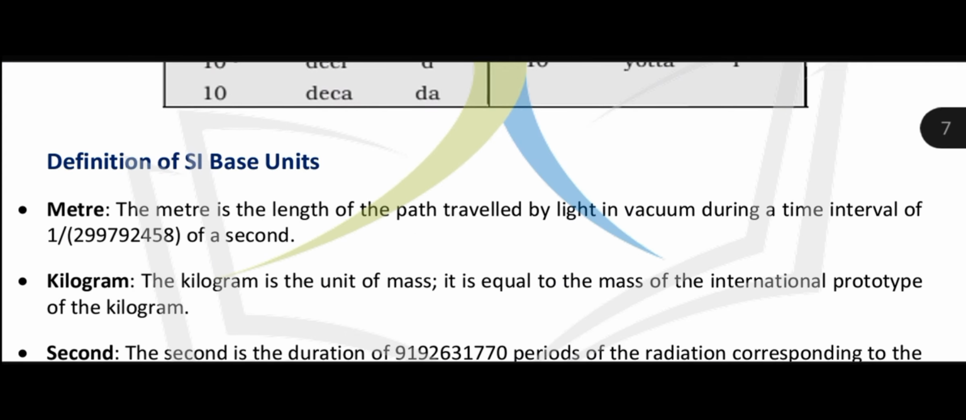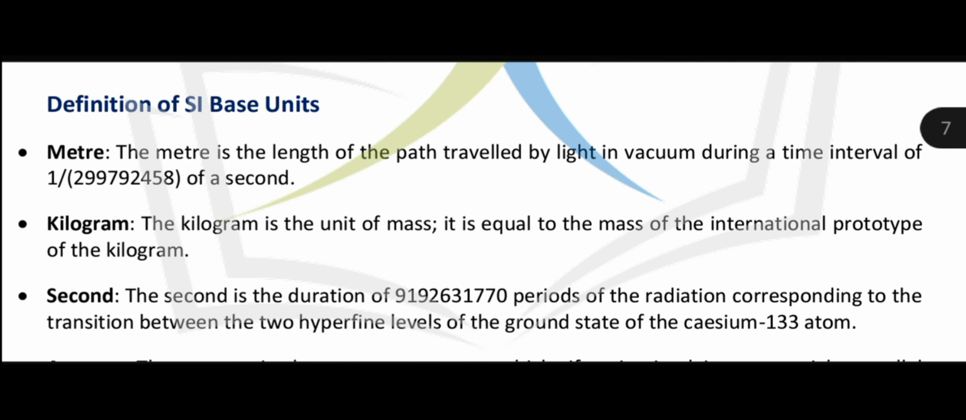Now next is, now here you have studied the 7 basic SI units. Now some basic units of SI units. Now first one is meter. Now how can we define the meter? Meter को कैसे define करेंगे बच्चे हम? Now meter क्या है? Meter is the length of the path traveled by light in vacuum during a time interval of 1 by 299,792,458 of a second.